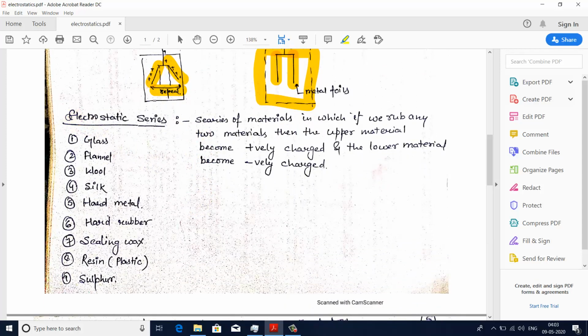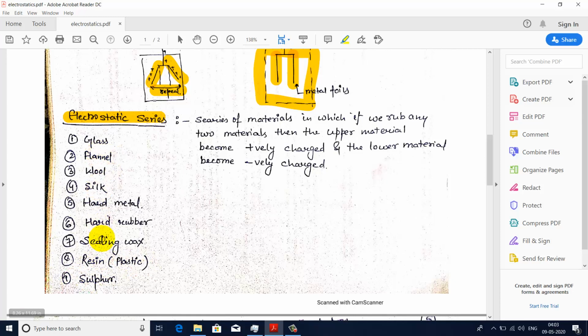Next is the electrostatic series. This is basically a series of materials in which if we rub any two materials, then the upper material becomes positively charged and the lower material becomes negatively charged. The materials of this series are: first is glass, second is flannel, third is wool, fourth is silk, fifth is hard metal, sixth is hard rubber, seventh is sealing wax, eighth is resin or plastic, ninth is sulfur.